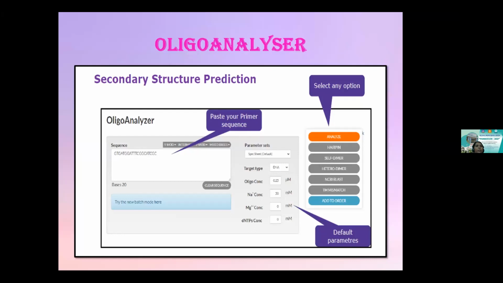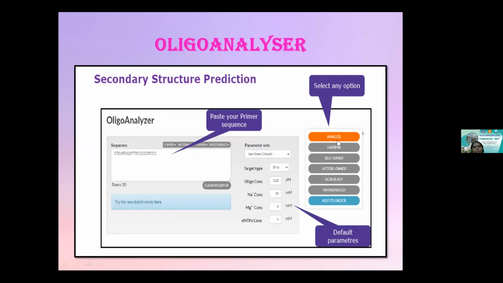This is another tool for characterizing your physical parameters: OligoAnalyzer. It has many versions, with 3.1 and 3.2 as the latest. It predicts secondary structures, like the possibility of primer dimers and stem-loop formations, and all this information is in detail based on kinetics. This is how OligoAnalyzer works. The window looks like this, and you can input your primer sequences and just hit Analyze.